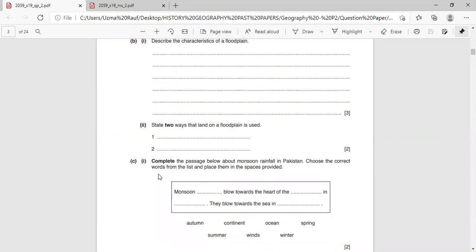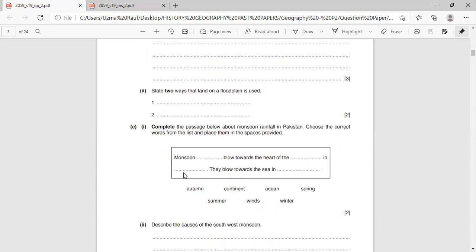Now look at part C, number 1. It's very easy because words are given here and you have to fill in the blanks. But please mind that you give the perfect information here. Complete the passage below about monsoon rainfall in Pakistan.